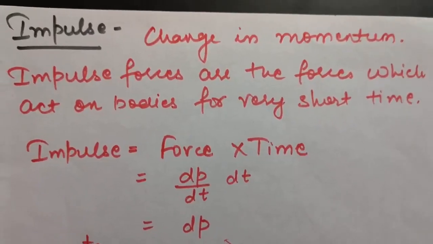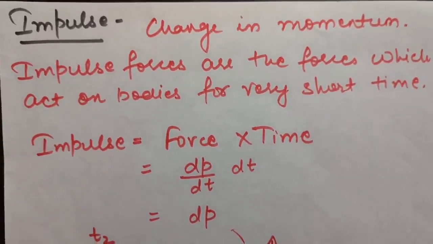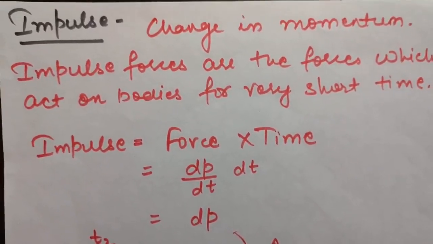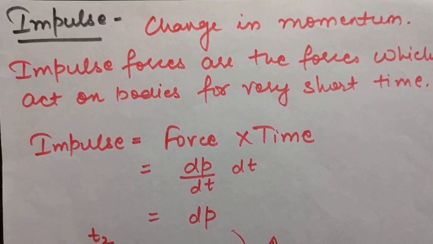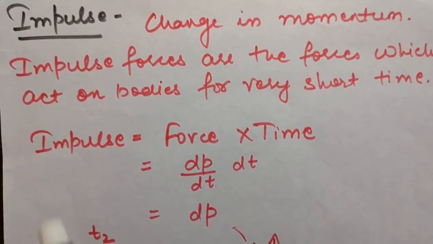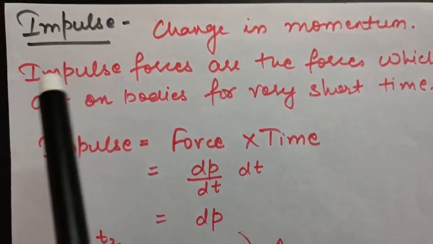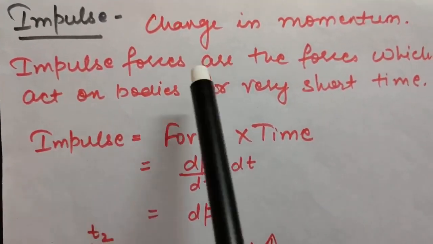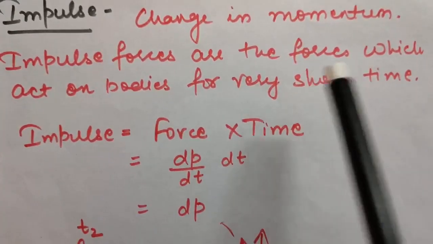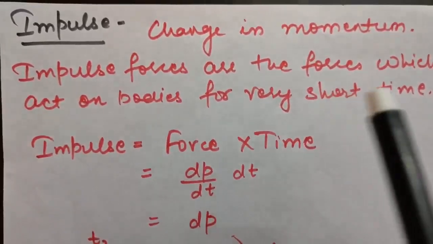Okay, so the next term is impulse. Impulse is defined as change in momentum. Now, impulsive forces are the forces which act on bodies for a very short time.